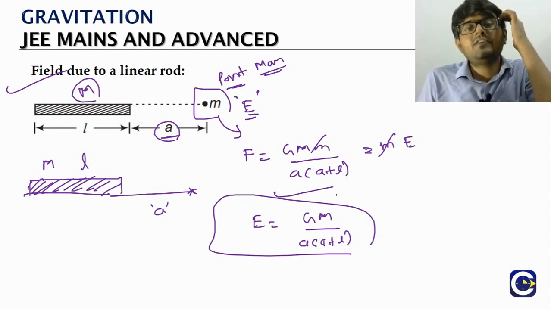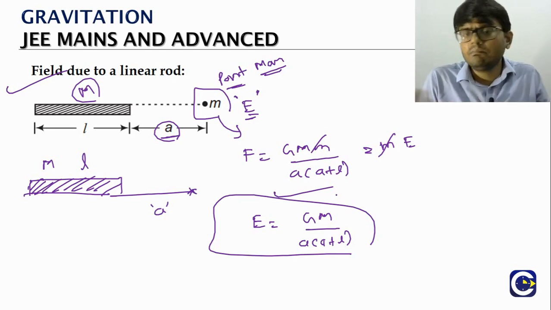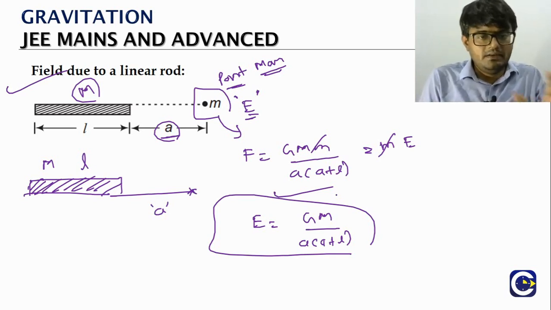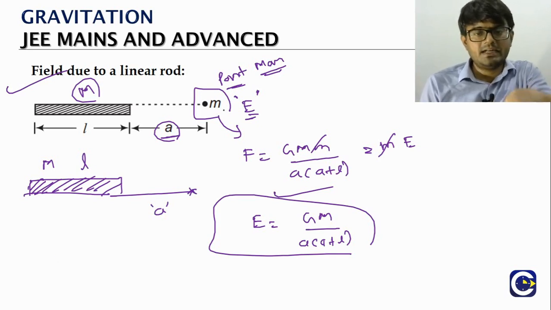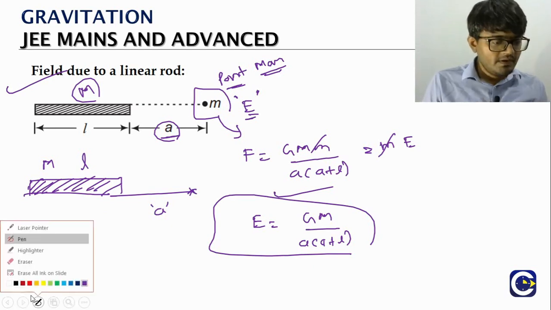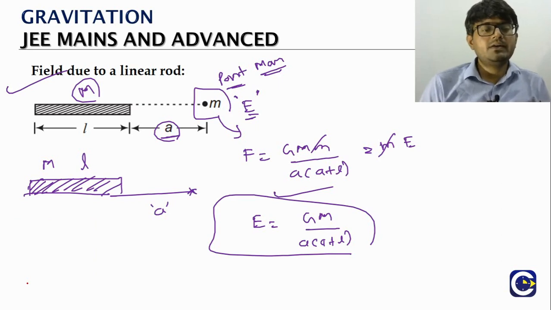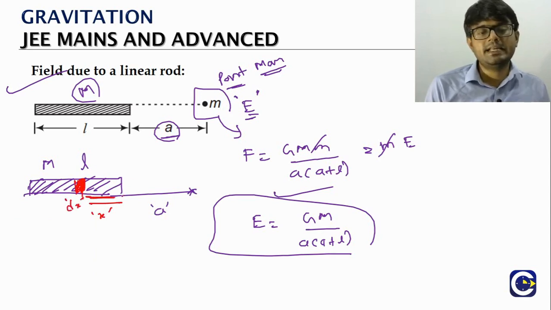But generally, how do we find the field because of an extended body or a finite body? By doing the integration. Like we'll have to take small elements. The same rod example, right? Here I got the result because we already saw that. Otherwise, what will we do? We will say the rod will be divided into small elements. Like, we take an element of width dx at a distance x from this end. So this element will produce a field here, right? What is the field value? That will be a small field.